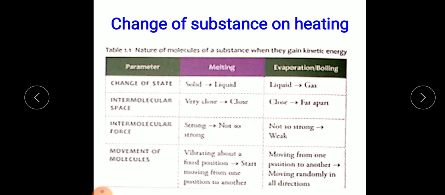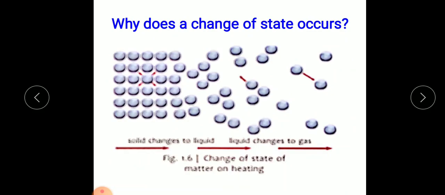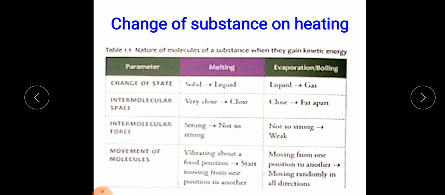Now, next we see what happens to the substance on heating. We have made a table in which we have three columns. The first one is parameter, then the processes: melting and evaporation. To understand these terms, we know that when a substance changes from solid to liquid, we call it melting, and from liquid to gas we call it evaporation or vaporization, from gas to liquid we call condensation, and liquid to solid we call freezing. These are the terms related to change of state.